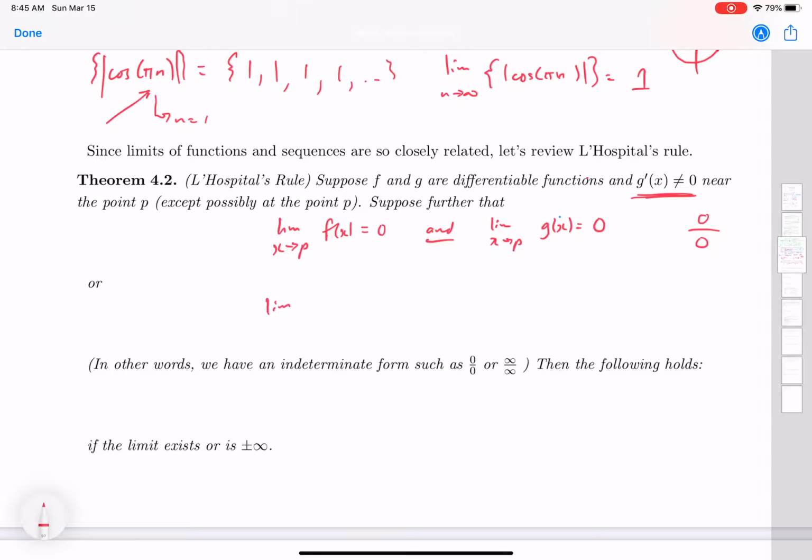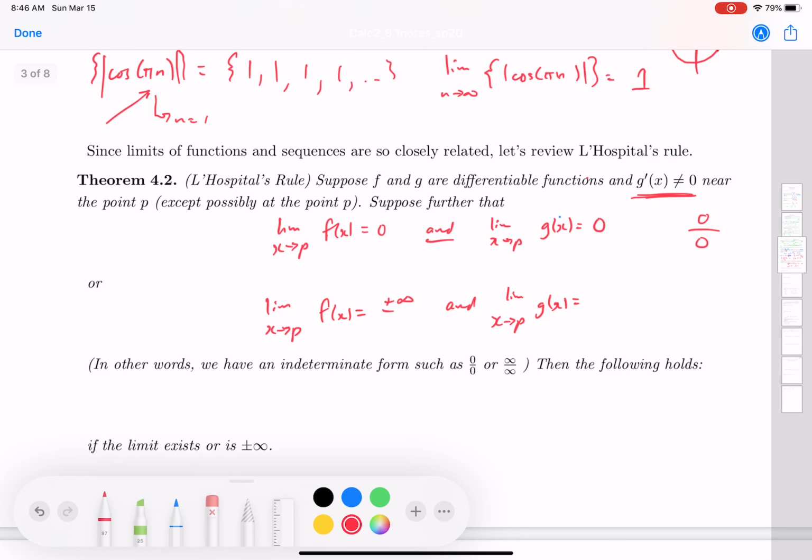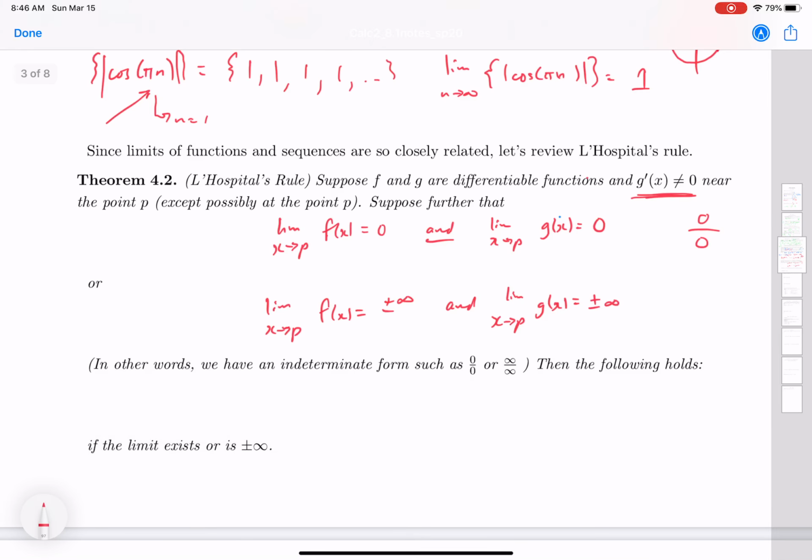Or the limit as x approaches P of f of x is positive or negative infinity, and the limit as x approaches P of g of x is also positive or negative infinity. So that's something of the form infinity over infinity.